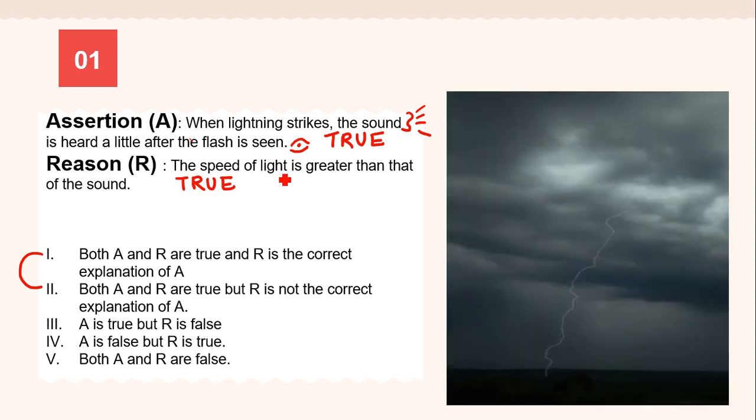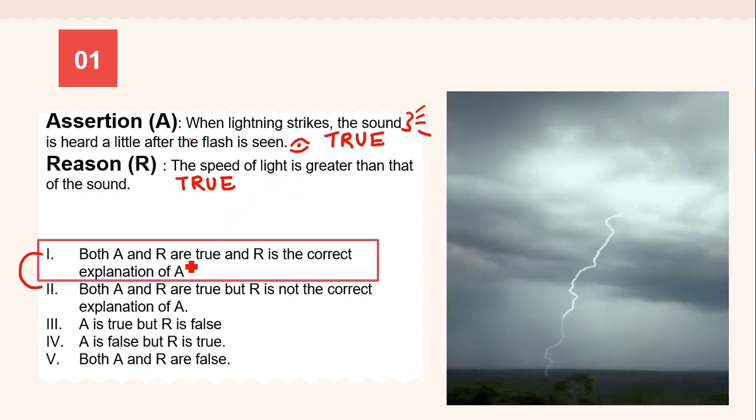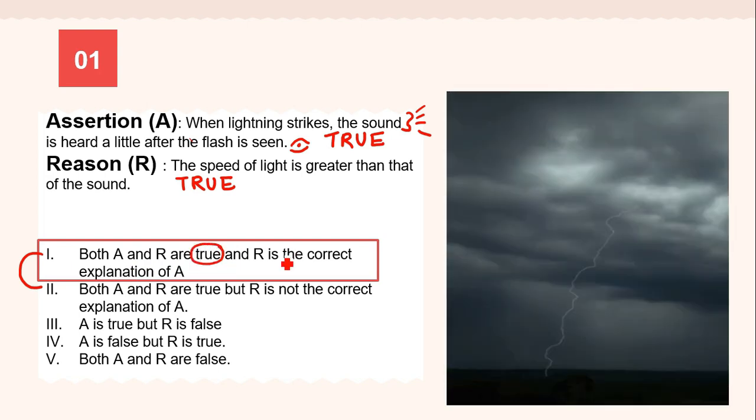Because the speed of light is greater, it reaches us early as compared to the sound. So here the correct answer is both A and R are true, and R is a correct explanation of A.